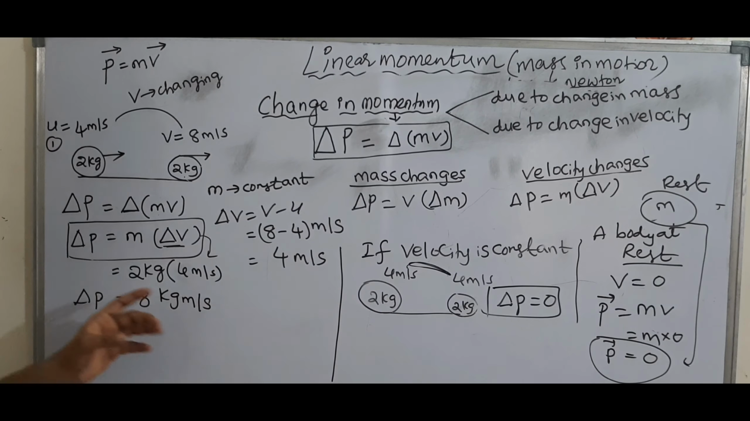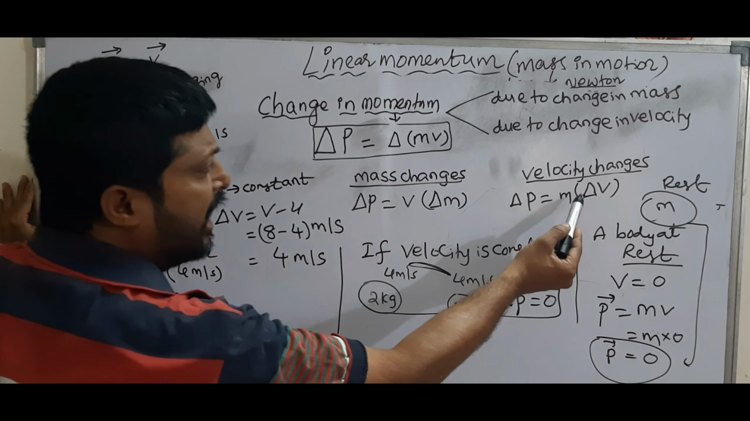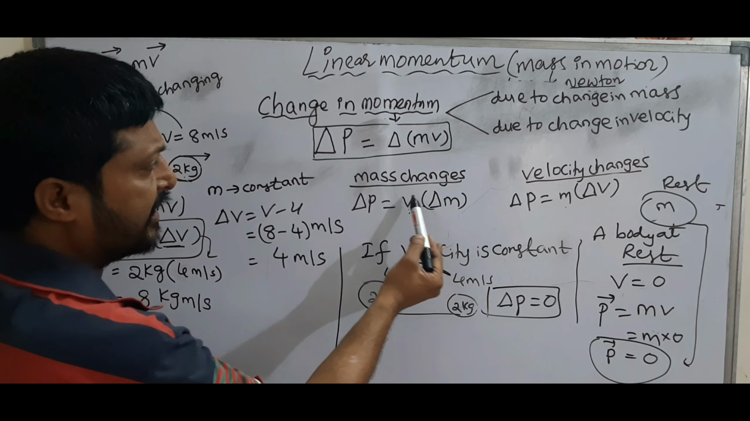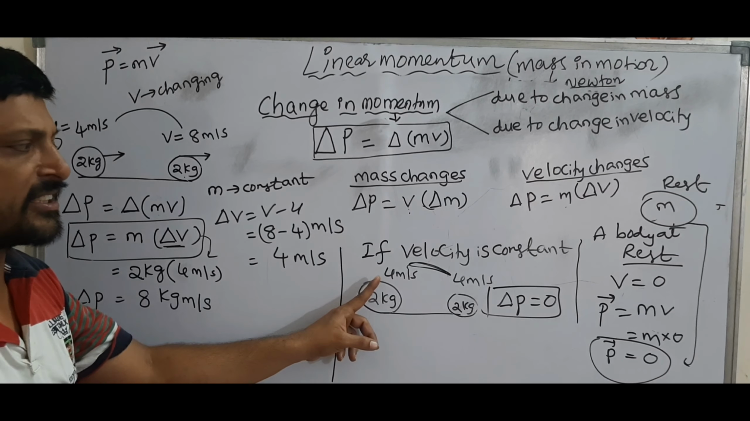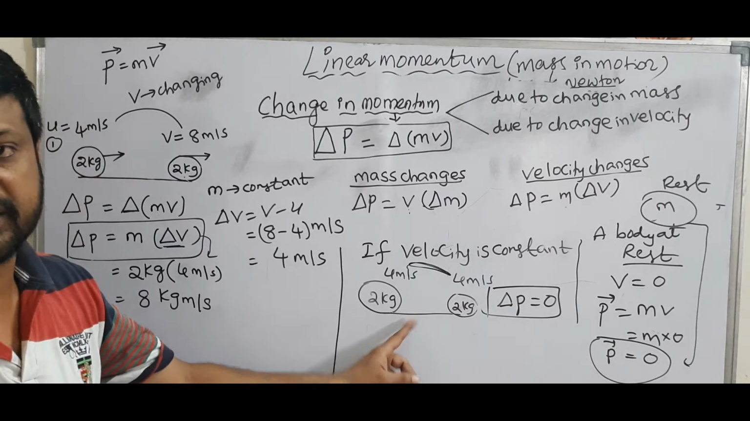Next, if either velocity changes or mass changes, then only there is a change in momentum. If velocity is constant and mass is constant, the change in momentum is equal to 0. That is the end of the session.